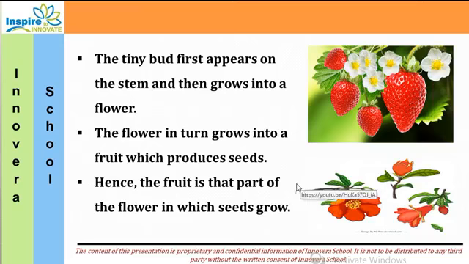So these are the flowers of pomegranate and then after the bud, this is a bud, then it has turned into a flower and then it has turned into fruit. So the bud, then the flower and then it turns into fruit and the fruit has seeds inside them.